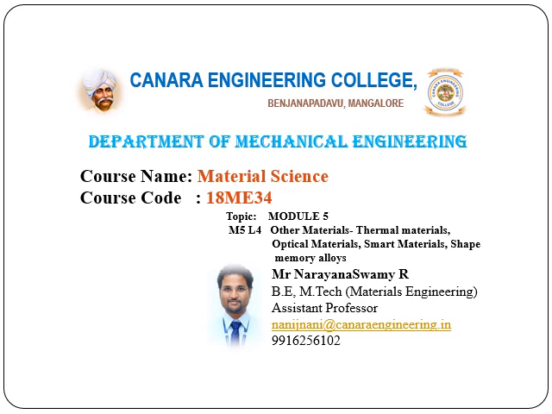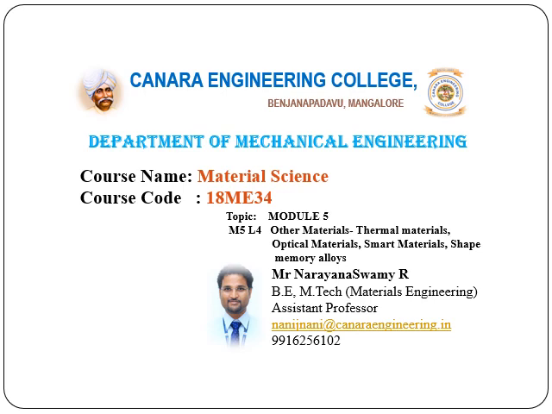In those, we'll talk about the materials generally used for thermal application or optical properties application, or smart materials, or shape memory alloys. What are the properties of those materials, what is the classification in those materials, and what are the applications.